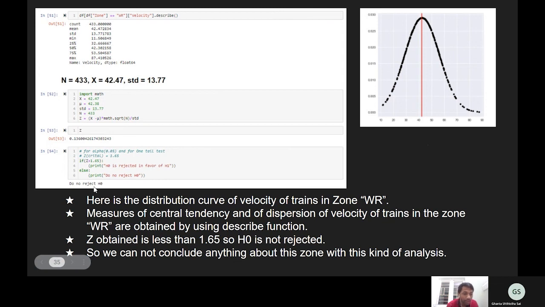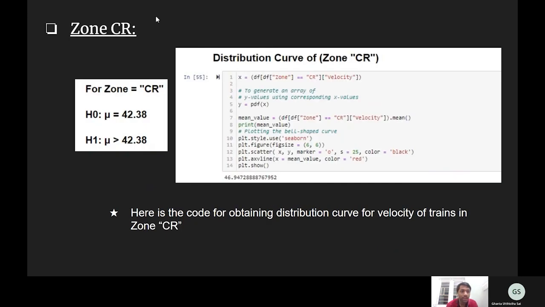So we can conclude that we do not reject H0 for zone WR. Next, zone CR, in which we assume that the null hypothesis is equal to 42.38 and alternative hypothesis is greater than 42.38. This command helps in making distribution curve of sample zone CR.